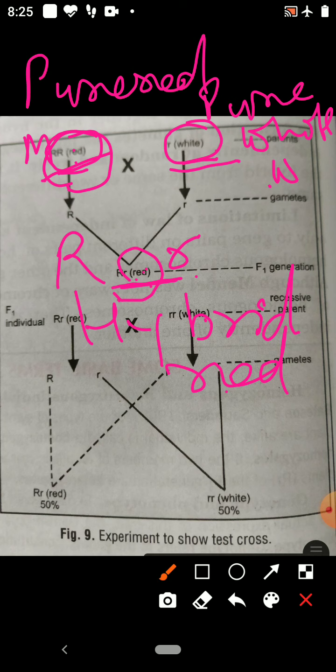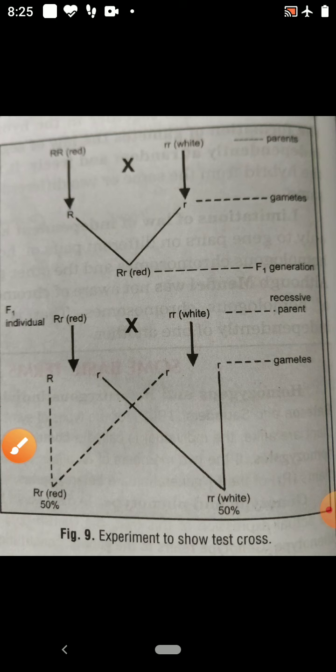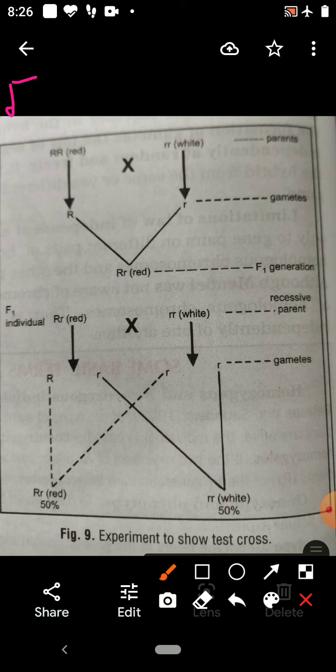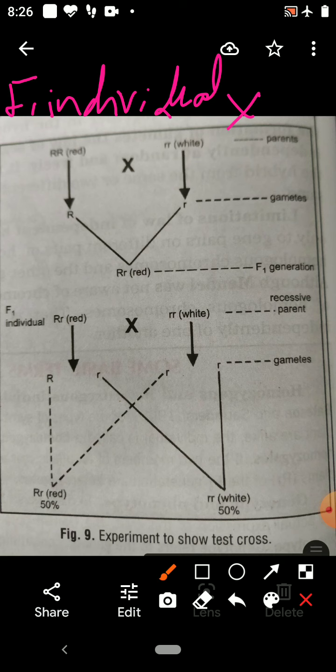Then recessive individuals are obtained in the progeny. You see, there is the progeny F1 individual and the dominant parent.